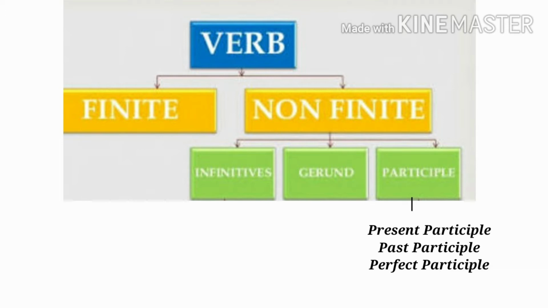Before starting the non-finite verb, first we will see kinds of verb. We have two types of verb, finite verb and non-finite verb. Now we divide non-finite verbs into three parts: infinitive, gerund and participle. And participles are further divided into three parts: present participle, past participle and perfect participle.